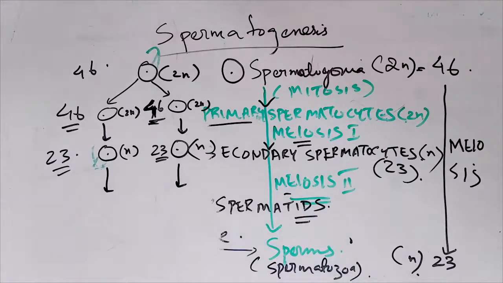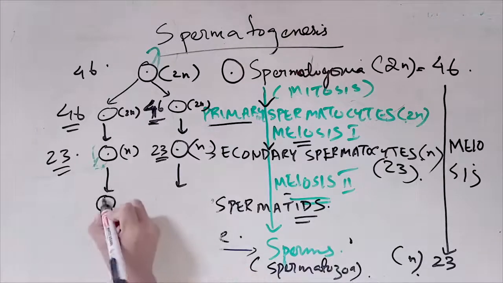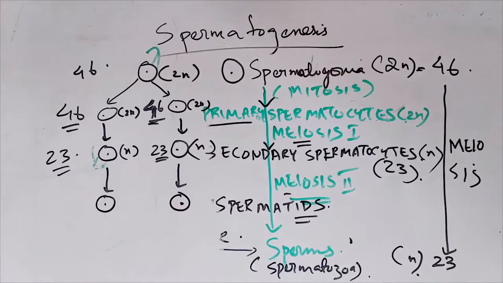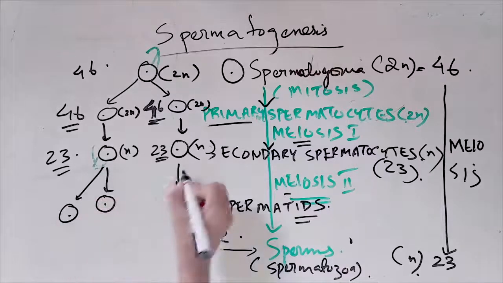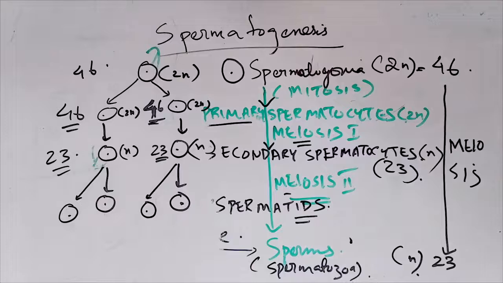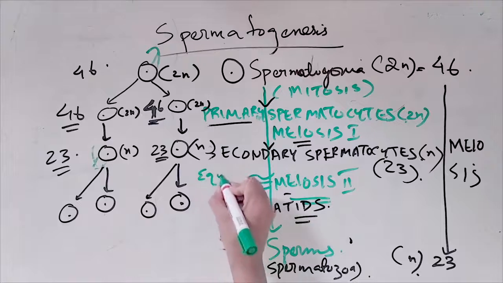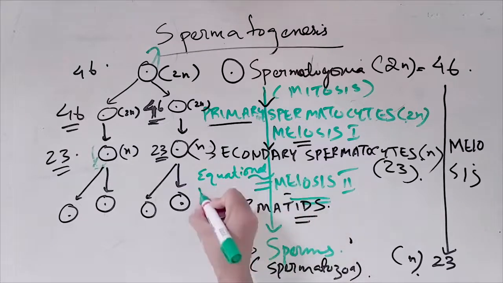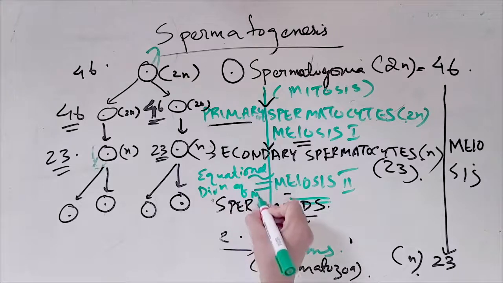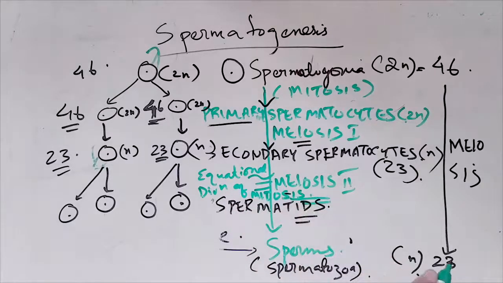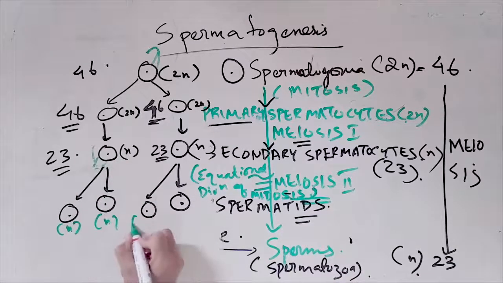Meiosis 2 is equivalent to mitosis. So there will be no more reduction. The spermatids, it will be like mitosis, an equational division of mitosis, so each divides without further reducing the chromosome number.